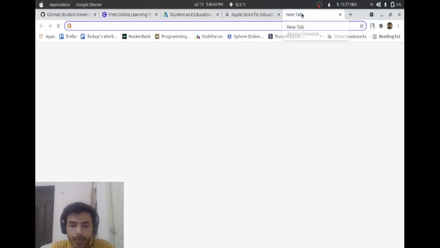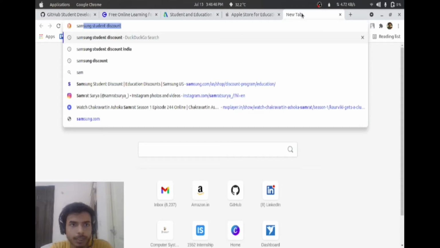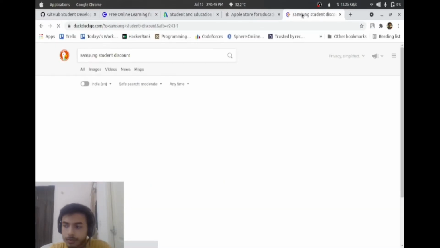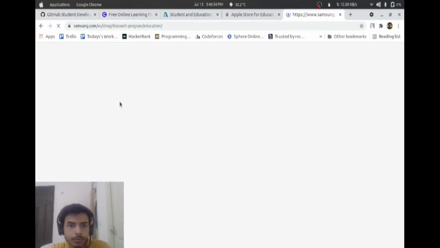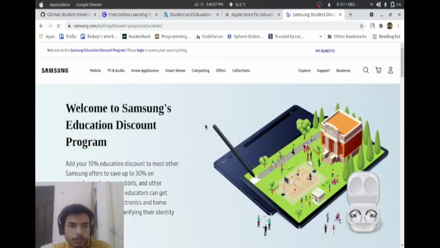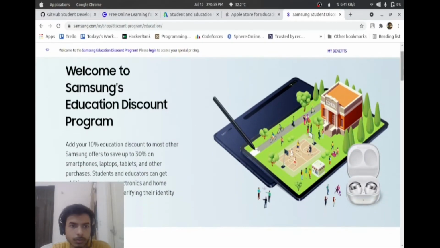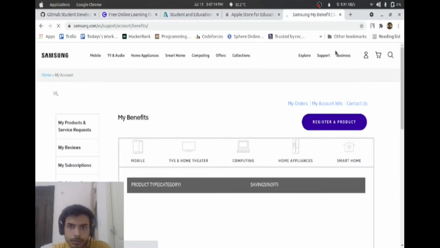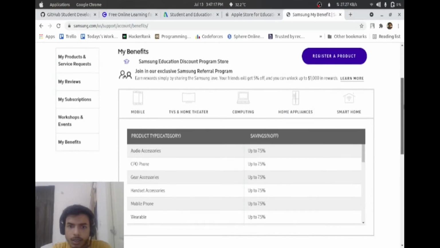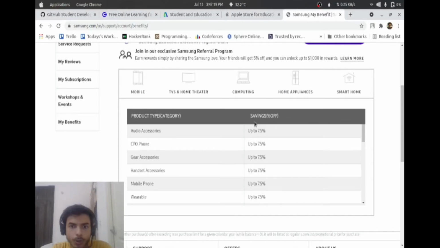Similarly, you will get discount on Samsung products. Type Samsung student discount. Click on this link. Welcome to Samsung's education discount program. Add your 10% education discount to most other Samsung offers to save up to 30%. Click on My Benefits. Here you will get to know how much discount you will get on which products.